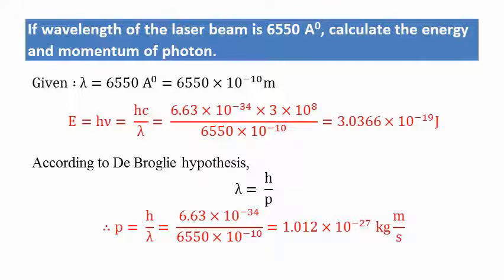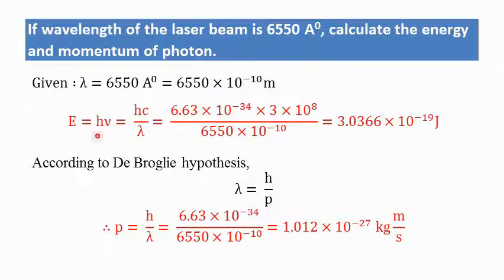This is the last one in this session. If the wavelength of a laser beam is 6550 angstroms, calculate the energy and momentum of the photon. In this problem, wavelength is given as 6550 angstroms, which we can write in meters as 6550 into 10 to the power minus 10 meters.